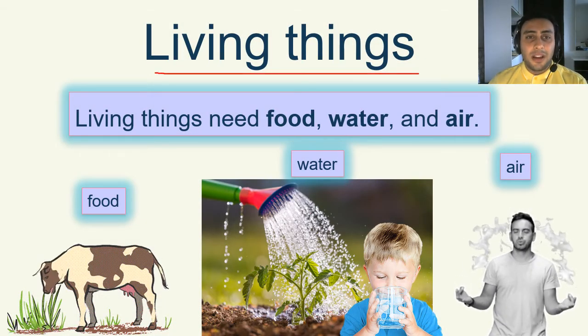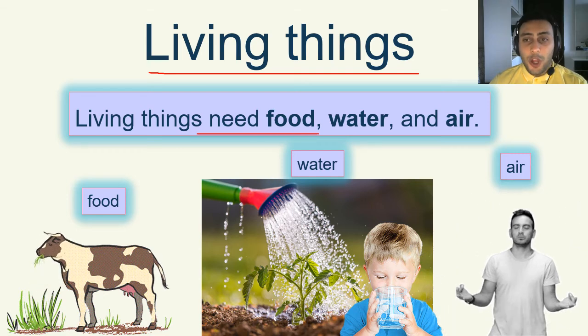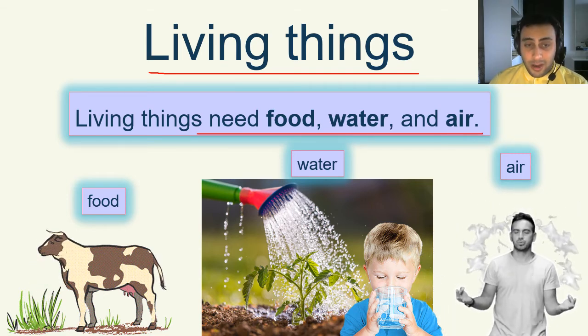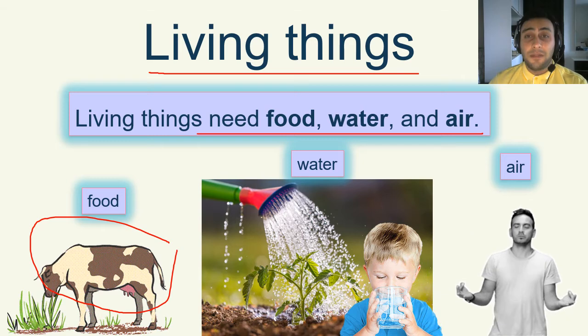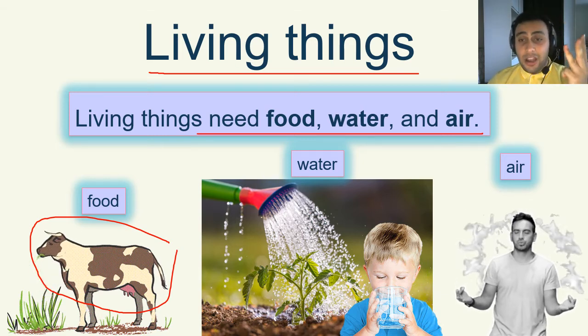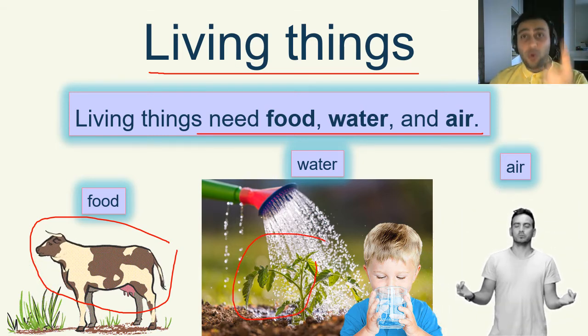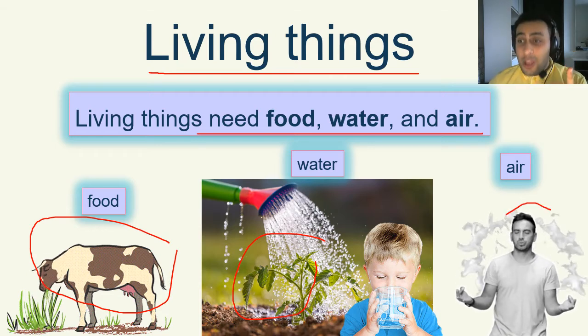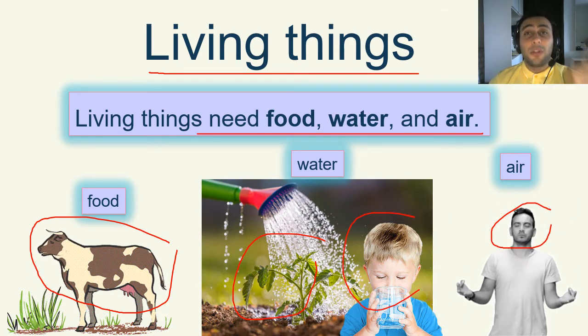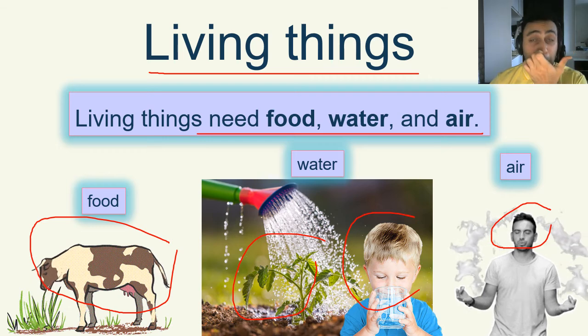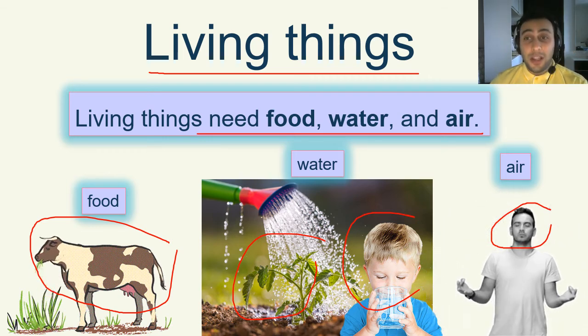Living things need food, water, and air. It means animals need food, water, and air. Plants need food, water, and air. And humans, we also need food, water, and air. It's very important to living things.